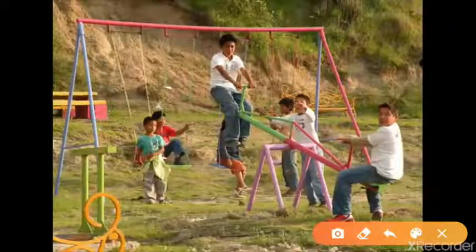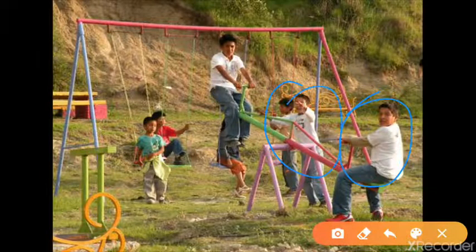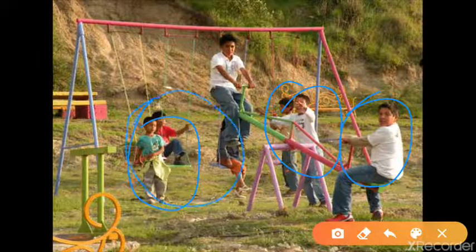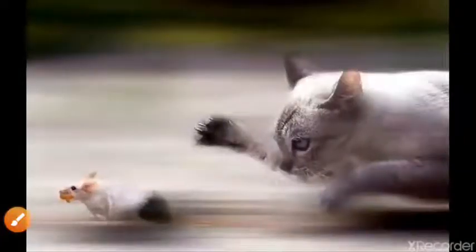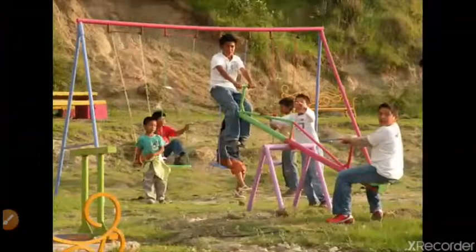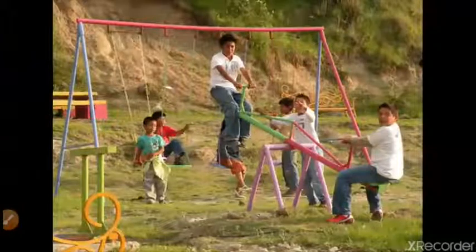In the case of human beings, I have taken the example of some little children. This one is moving, this one is moving, and this one is also moving. They are playing, so they are moving for playing. That means the modes are different. This one was moving for chasing, and this was moving for growth. So everywhere there is something different. I mean to say that these changes are due to the stimulus.